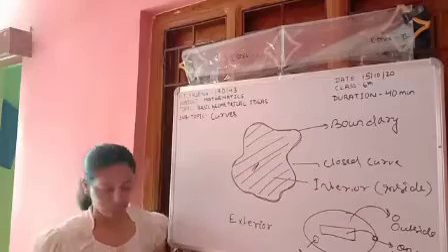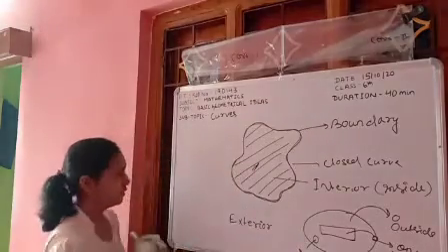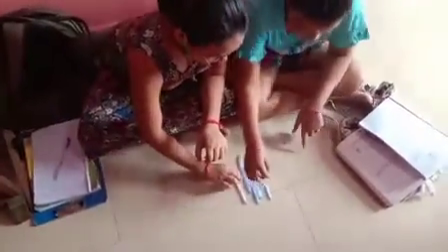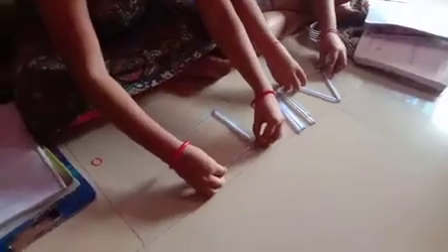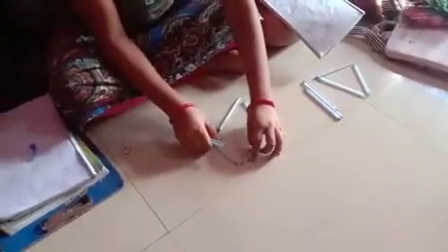Okay, good. I have given you some pens. You have to make any type of shape that you want. Just enjoy it. Nirlipta and Aisa, draw it on your notebook. Yes, good, Nirlipta.